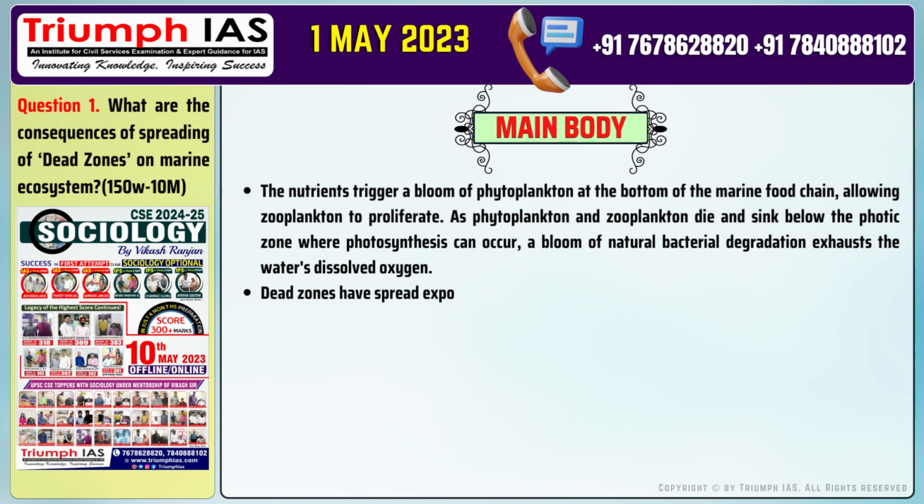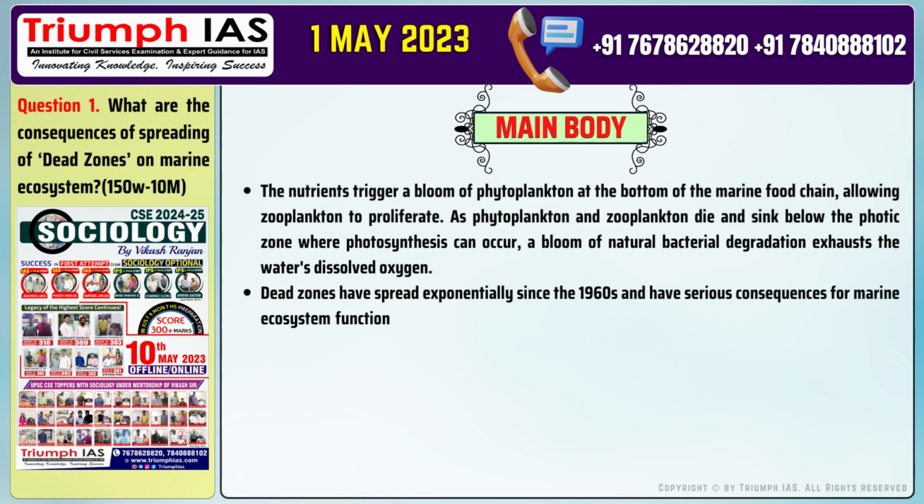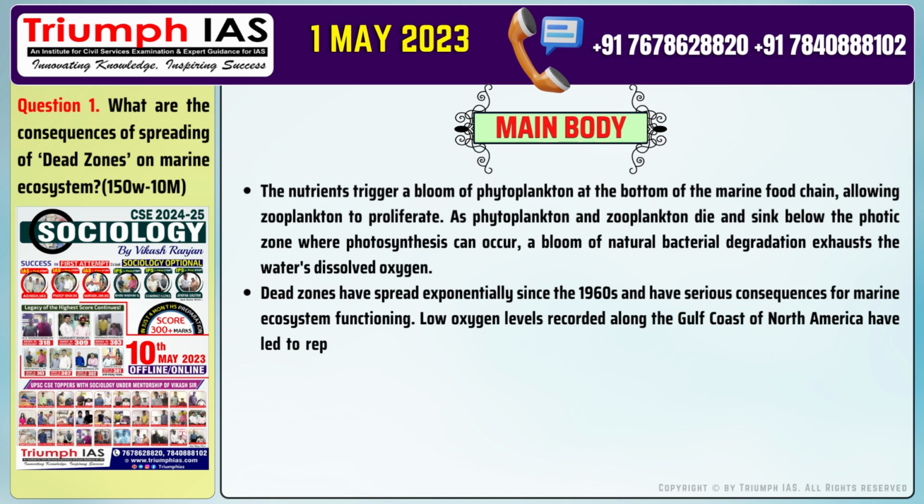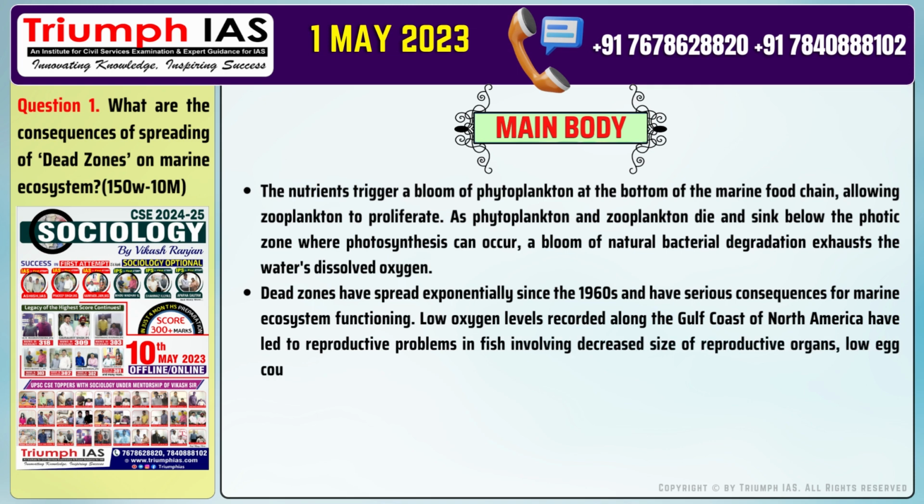Number 2. Dead zones have spread exponentially since the 1960s and have serious consequences for marine ecosystem functioning. Low oxygen levels recorded along the Gulf Coast of North America have led to reproductive problems in fish, involving decreased size of reproductive organs, low egg counts, and lack of spawning.